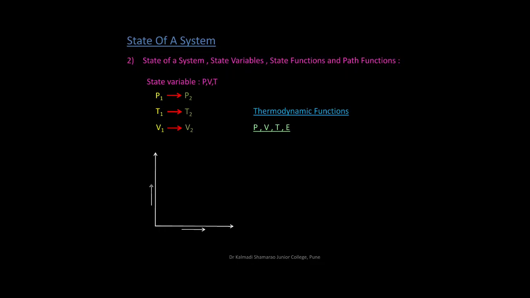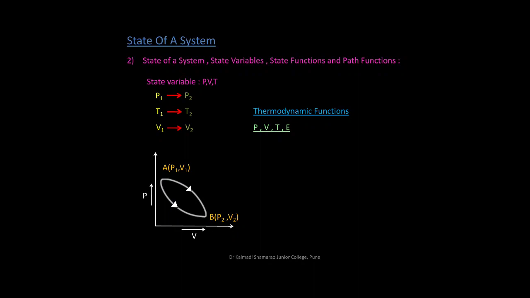When we plot a graph with respect to the pressure and volume, the change in the pressure we can calculate by P2 minus P1 and the change in the volume by V2 minus V1. Hence, the system goes from the initial state to the final state irrespective of the path followed.